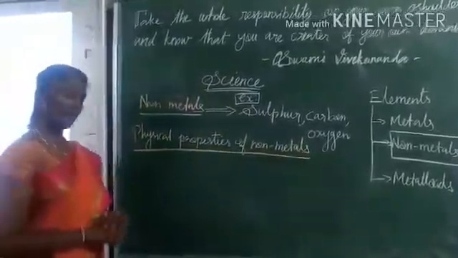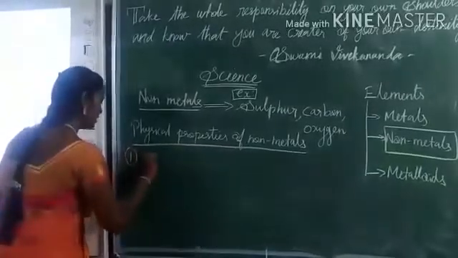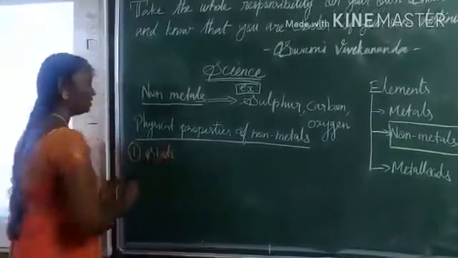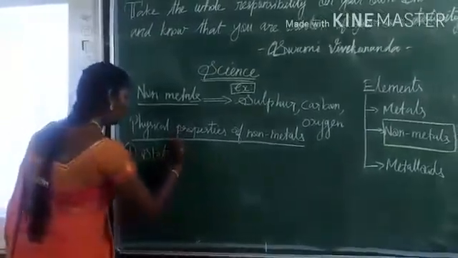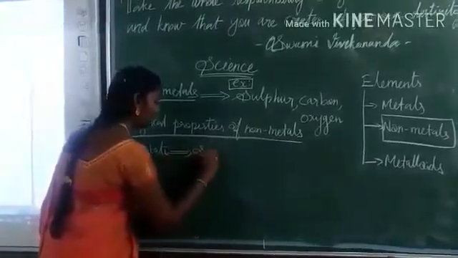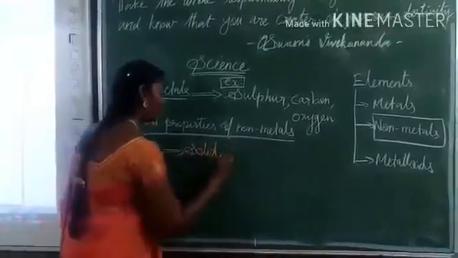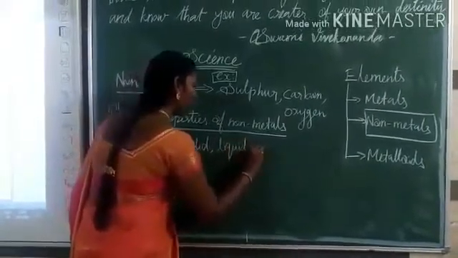Physical properties of non-metals. What is the first property? State. The states of non-metals are solid, liquid and gas.